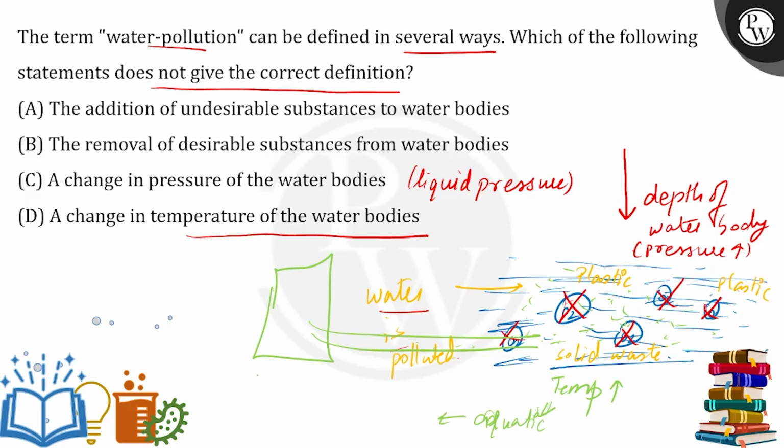Now there is one more way. Aquatic organisms also release eggs or larvae, so a temperature change threatens their eggs and larvae as well. Also, some organisms need a particular temperature for their breeding. At a particular temperature, they will be breeding, that means they're laying eggs or larvae. So it also affects the breeding of the organisms. All right. So which of the following does not give the correct definition? It's the change in pressure, because it has nothing to do with water pollution.